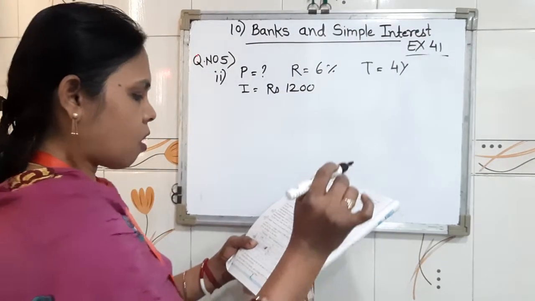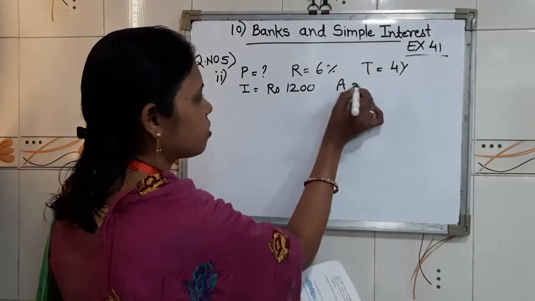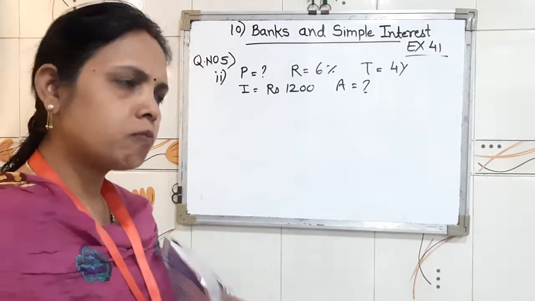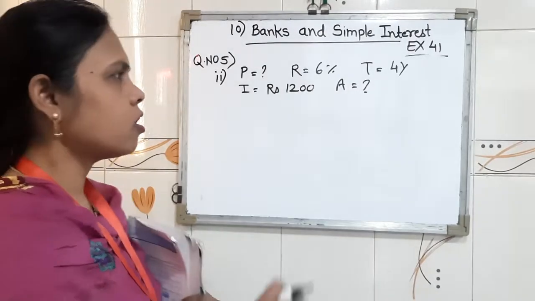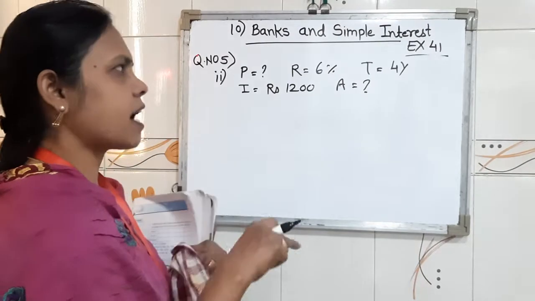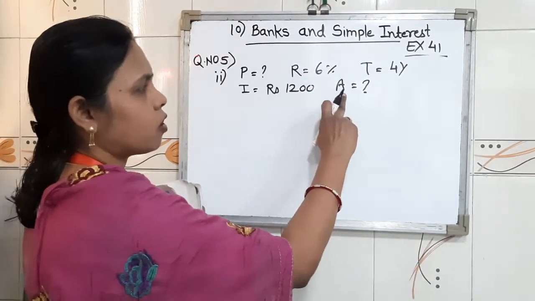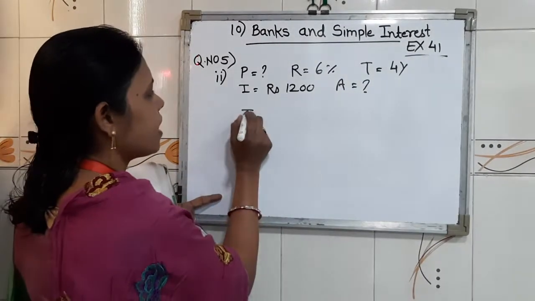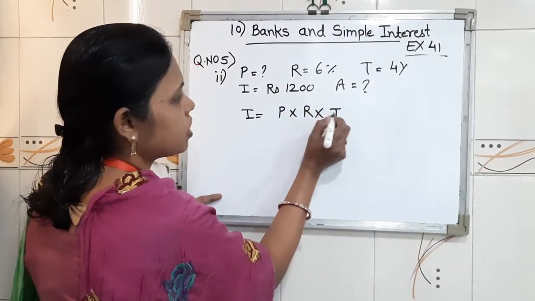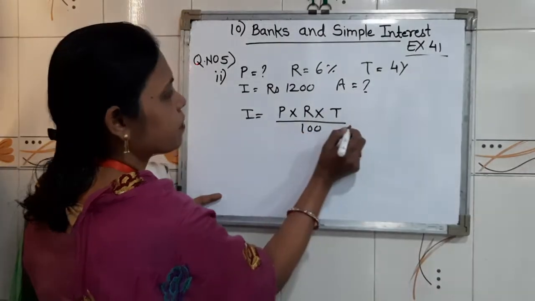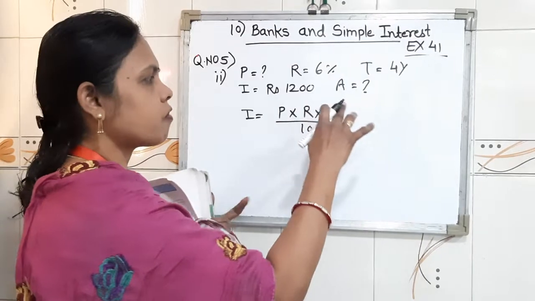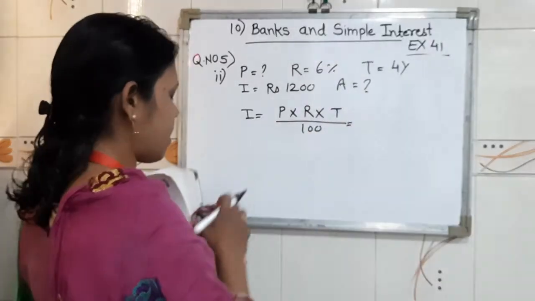And amount we are going to find out. So children, here with the help of our formula, first we will find out principal. When we get principal, after that we can easily find out amount. Therefore, I equals P into R into T upon 100. So children, whatever values are given, first we will substitute them.